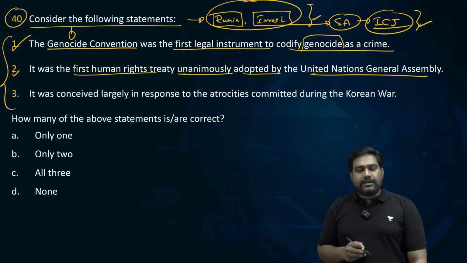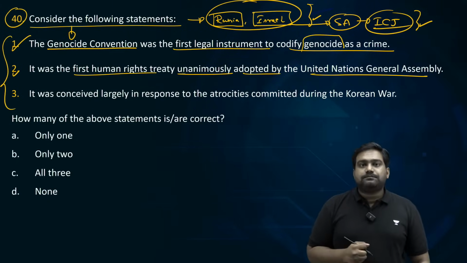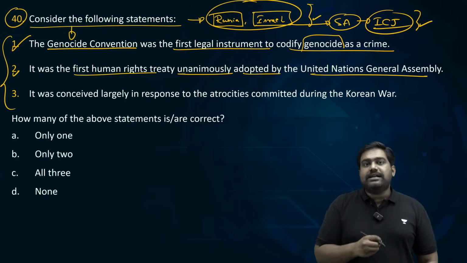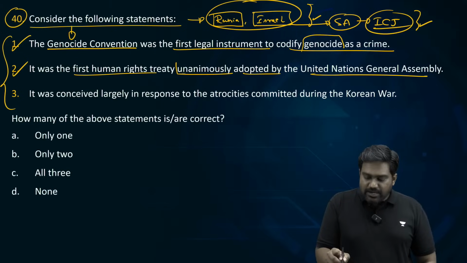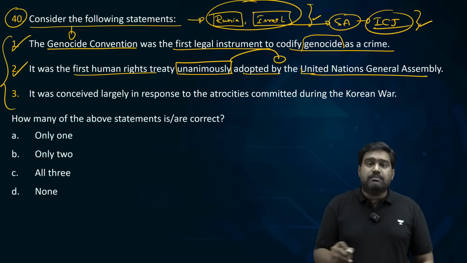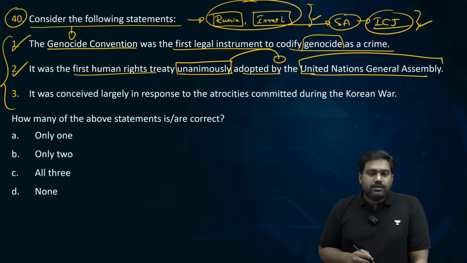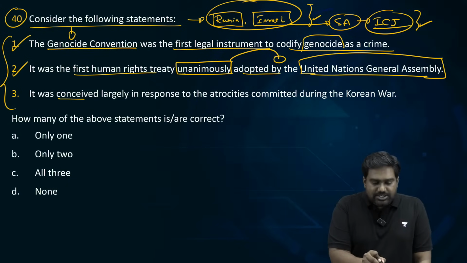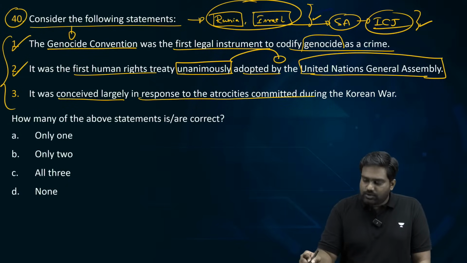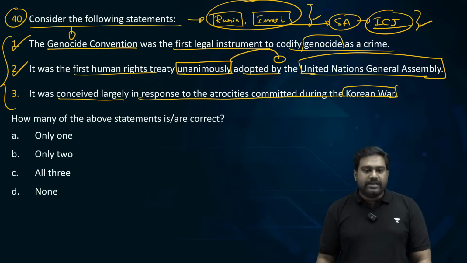This statement is also correct. Very good. Some of you are saying it's correct. It was the first human rights treaty that was unanimously supported by all the UN members at UNGA. The last statement: it was conceived largely in response to the atrocities committed during the Korean War. Correct or incorrect?